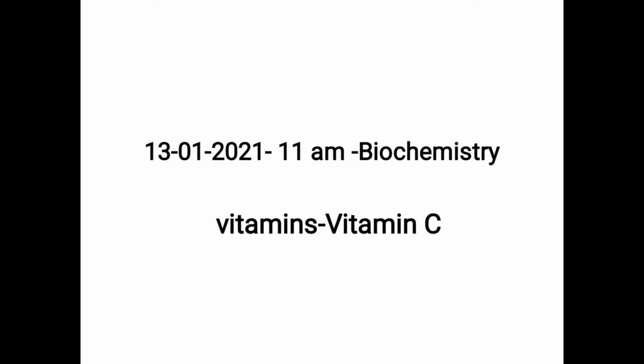Pellagra is a condition where there is involvement of the gastrointestinal tract, central nervous system and skin. So there is dermatitis, there is dementia and also diarrhea.